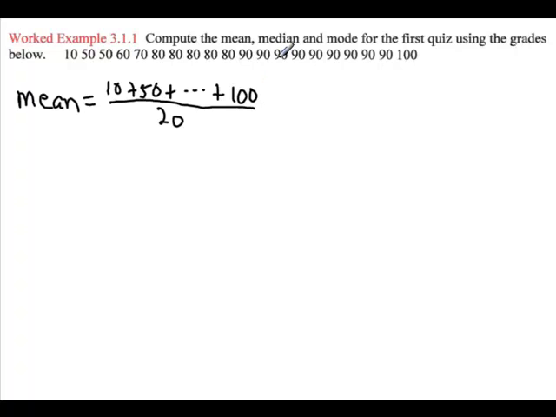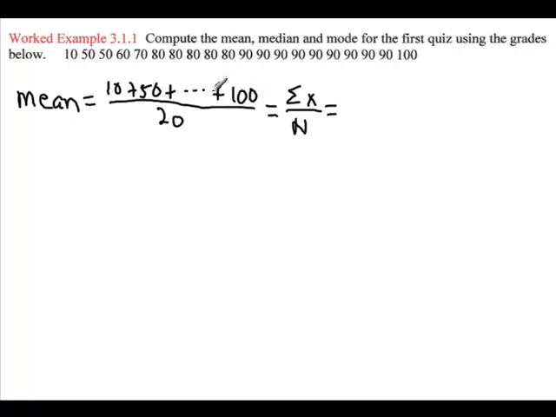Again, there are different types of averages in statistics, so we give them these special names. Also in statistics, we're going to be using a lot of notation to help us so we don't have to write everything out. One way to write add is with the Greek letter sigma, which means sum or add. And so what are we adding here? Well, we're adding up all our quiz scores. Let's call it the variable x, so we're adding up all the x's, and we divide by the number in our population, which is our class. So you might see mean written in the textbook as sum of x over n.